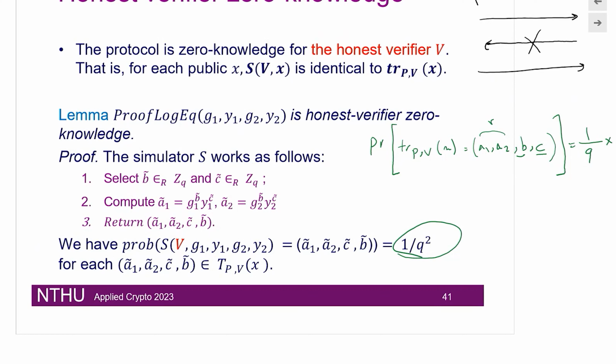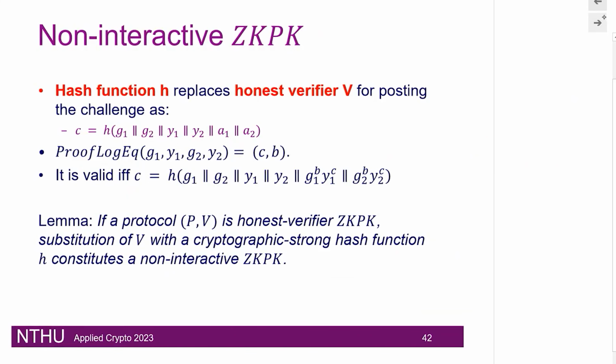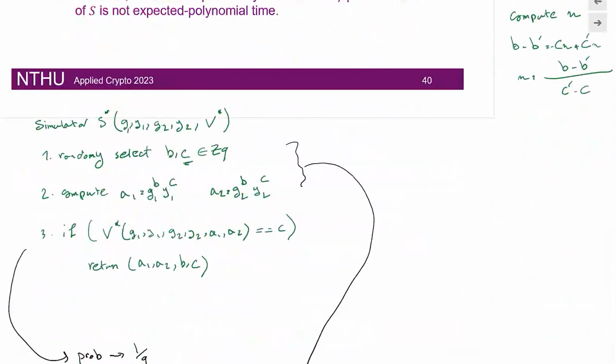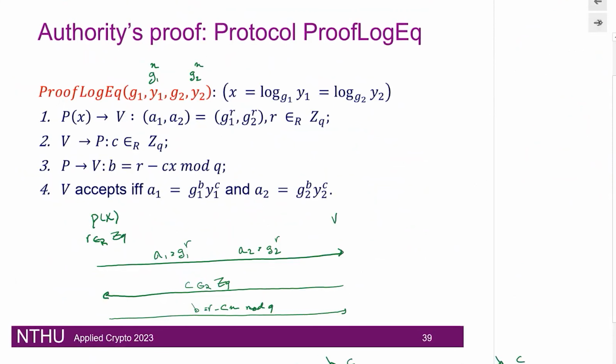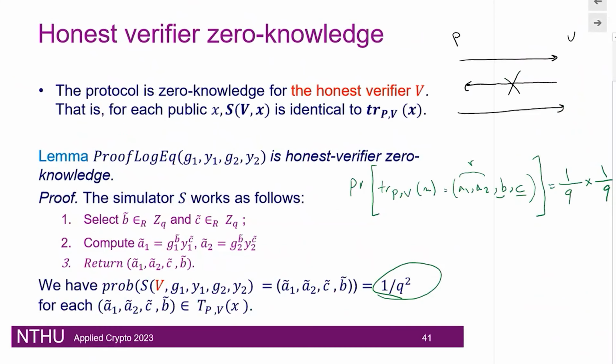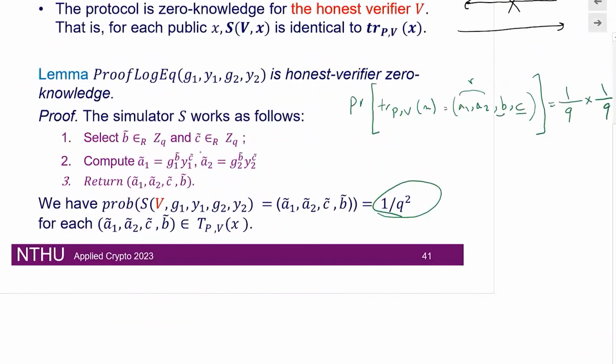And now if you look into the runtime, because we assume that there is an honest verifier, we get rid of that if line, where we guess the challenge correctly. If I go back, the challenge was in this line number 3, where we had to make sure that we guess a correct challenge. But now that we have swapped the verifier with the hash function, or we assume it is honest, we won't actually execute the verifier.